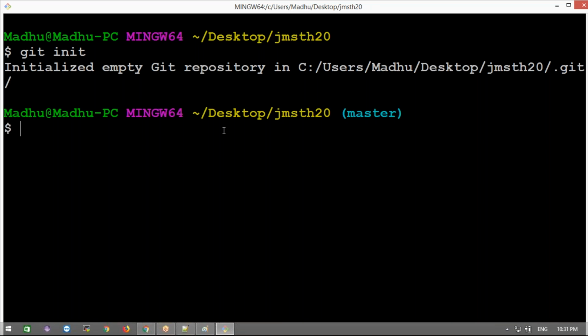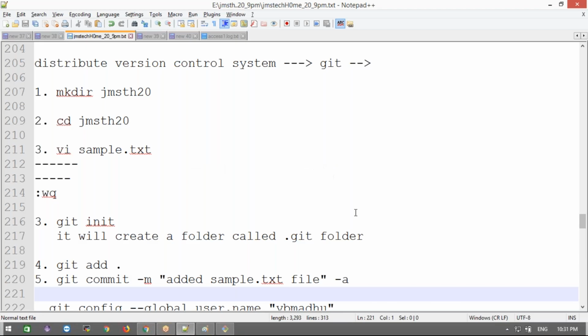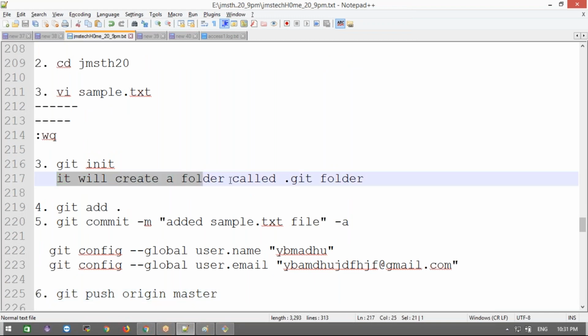Tomorrow we'll discuss that. Now ls -ltra, see that it creates a .git folder here. The .git folder has hooks and other folders, and there are a lot of folders inside this. If you want, you can check it here. We'll see that later on. So a .git folder is created.